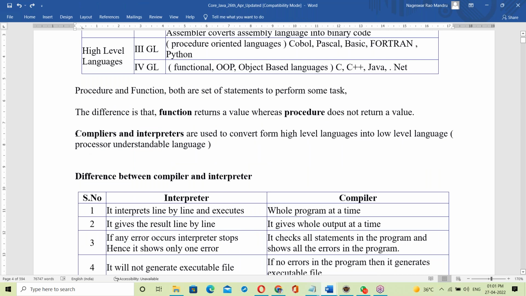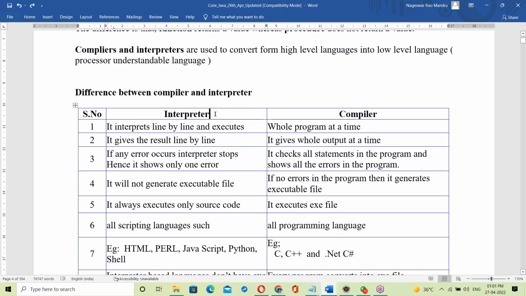Compilers and interpreters are used to convert from high level language to binary. That's all about this.